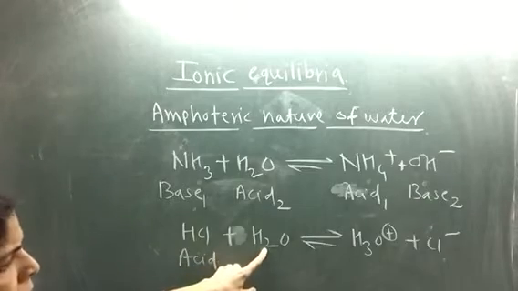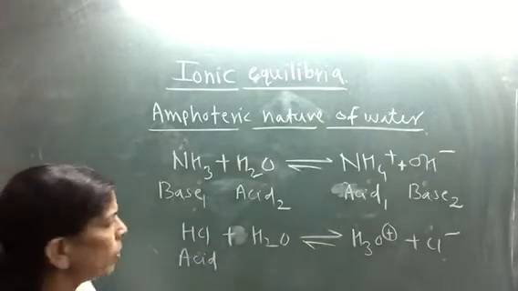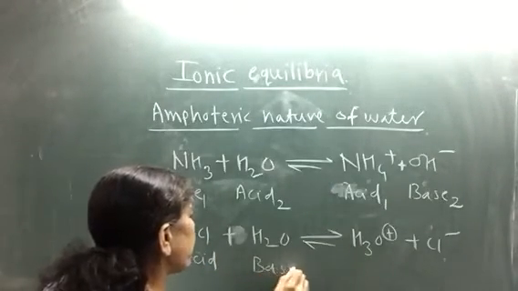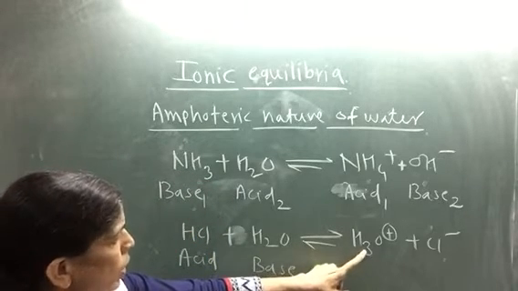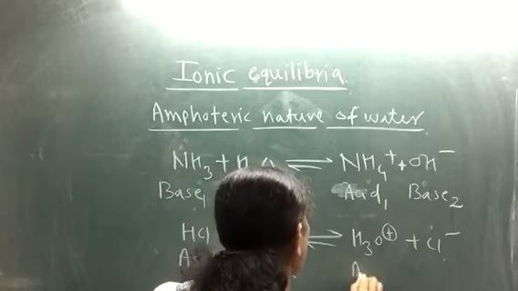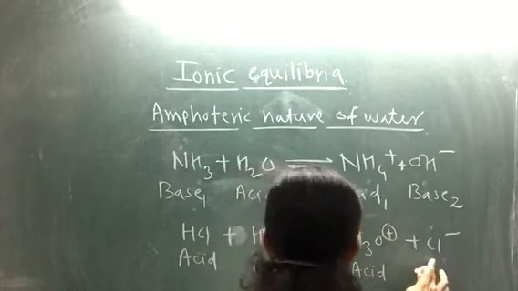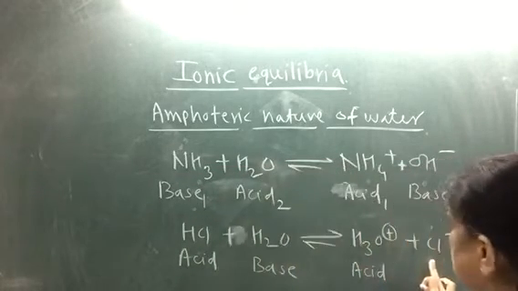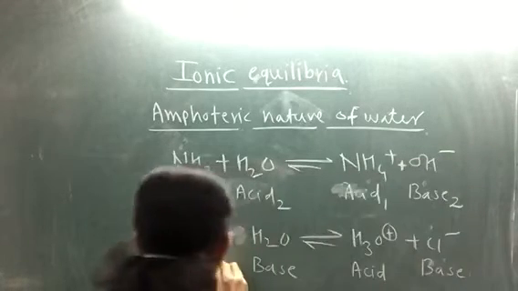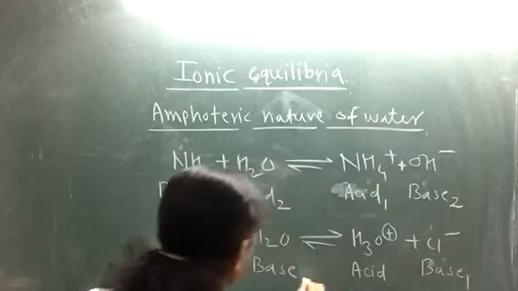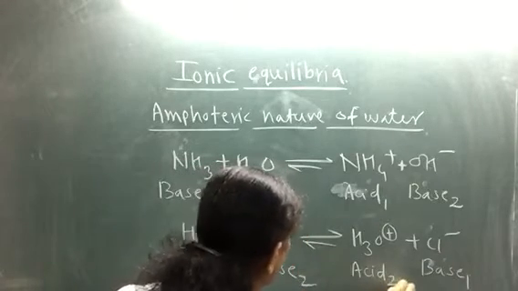Water has accepted a proton and therefore it is base. In the reverse reaction, H3O plus has given its proton, therefore it is acid, and Cl minus has accepted a proton, therefore it is a base. So HCl and Cl minus, H2O and H3O plus.